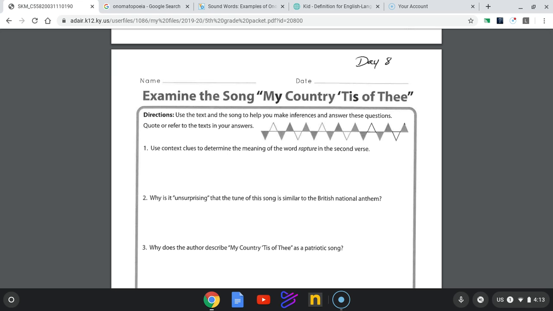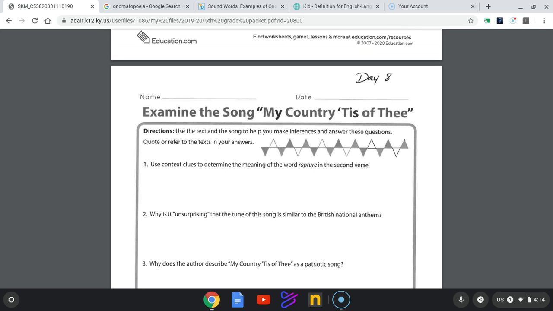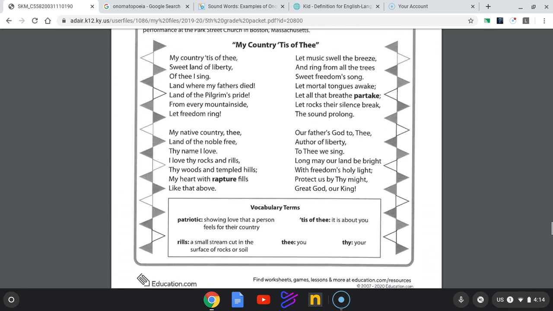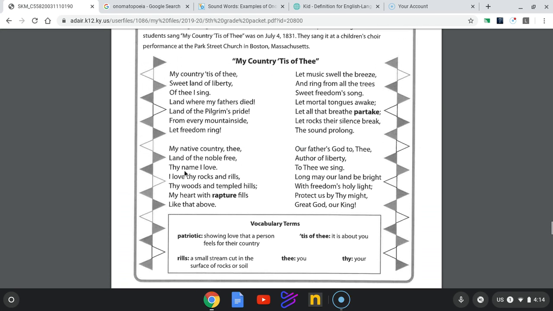When you get to the questions, of course, this first question talks about context clues to determine the meaning of rapture. And remember, we've talked about context clues. You might want to see if there is an example that's somewhere around the word rapture, or a synonym or an antonym, or even a definition. Or you could use your schema or word parts. If I look at this, it says, my native country, thee, land of the noble free, thy name I love, thy rocks and rills, thy woods and templed hills, my heart with rapture fills, like that above.